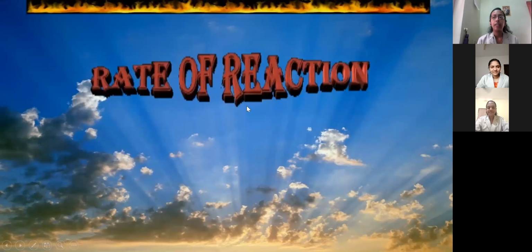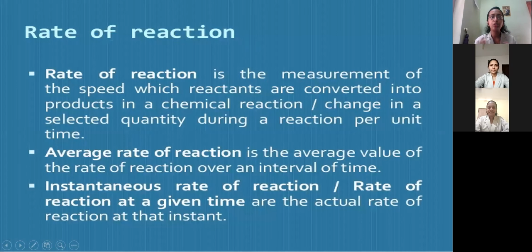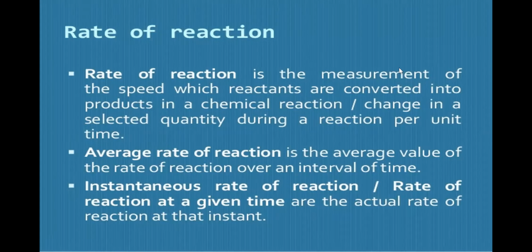Okay, so we can go through the definition of rate of reaction. Rate of reaction is the measurement of the speed at which reactants are converted into products in a chemical reaction or chemical change, in a selected quantity during a reaction per unit time. The rate of reactions are mainly of two types, that is average rate of reaction and instantaneous rate of reaction.